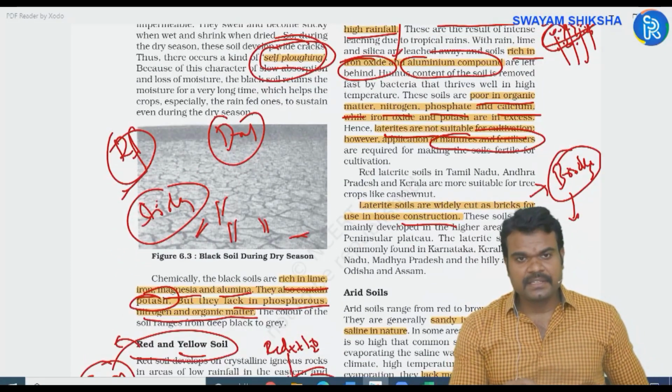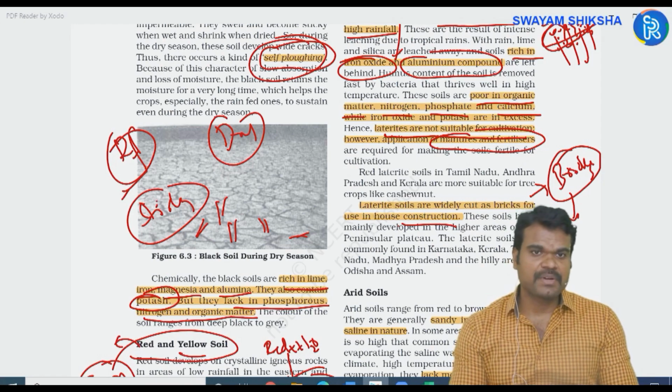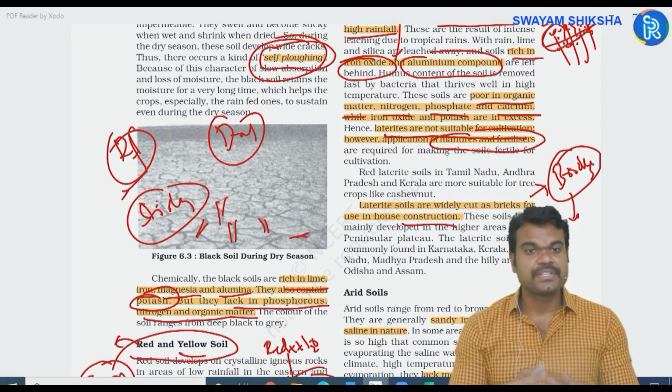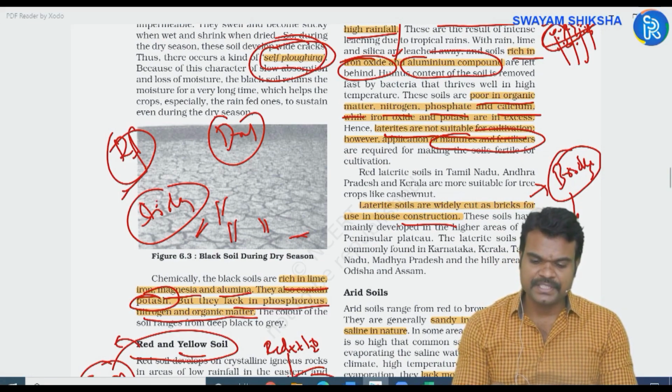And in India, the Western Ghats region and the northeastern part of India, especially Meghalaya, are known for very high temperature and high rainfall. So that is why laterites are seen in these states only.